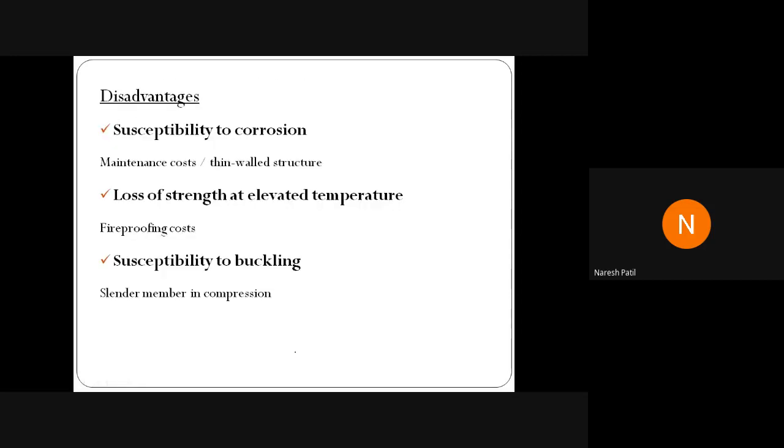Then next we have disadvantages. So apart from the advantages, we have some disadvantages also. Okay, कुछ है और कुछ नहीं भी है. So that is disadvantage.